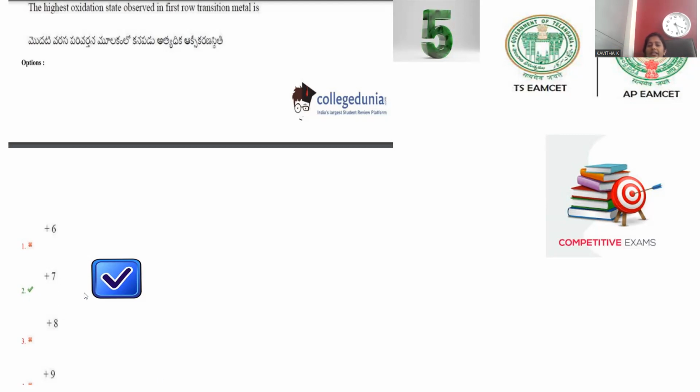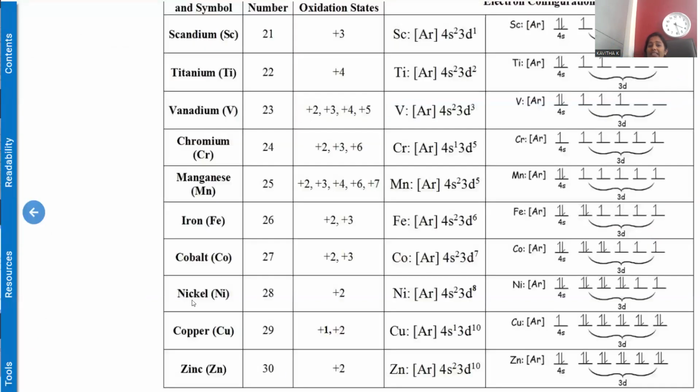But if you compare the entire transition elements, the maximum oxidation state is accompanied by osmium, that is +8. In osmium tetroxide, we have 4 oxygens, each contributing -2, so osmium has +8. But they are asking only about the first row. In that first row, +7 is possible, that is with manganese.